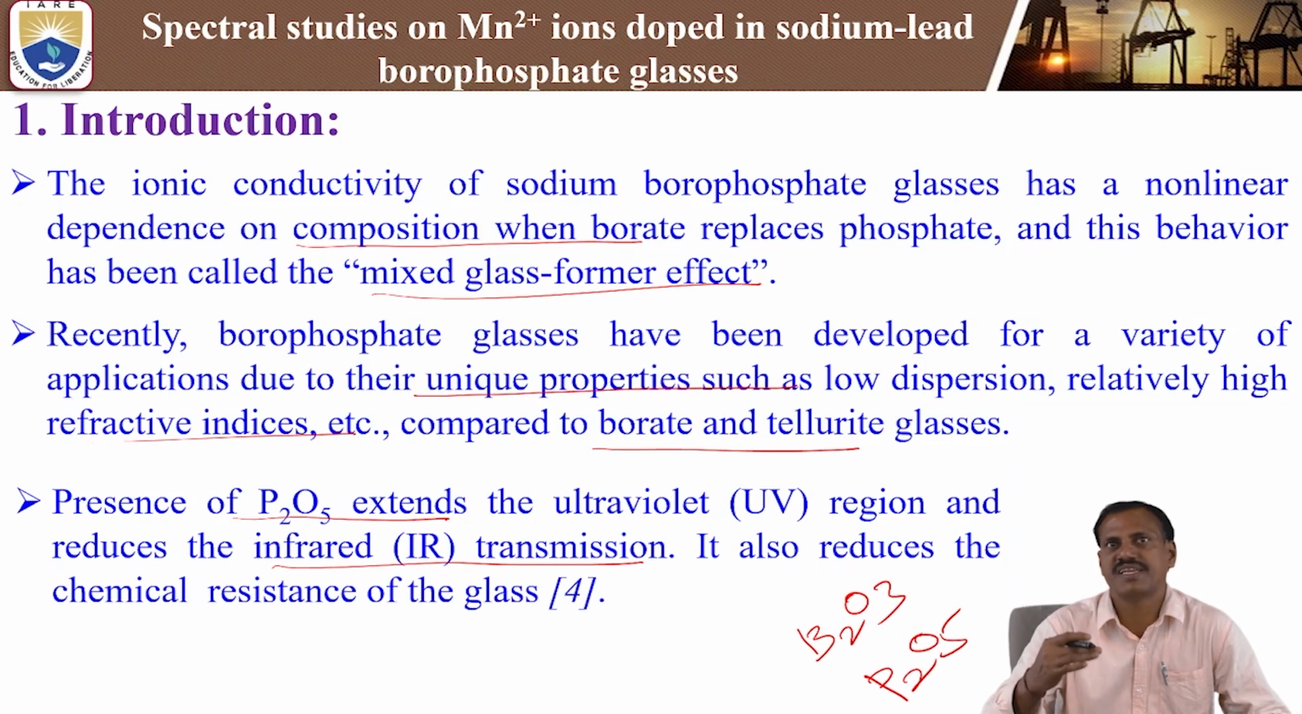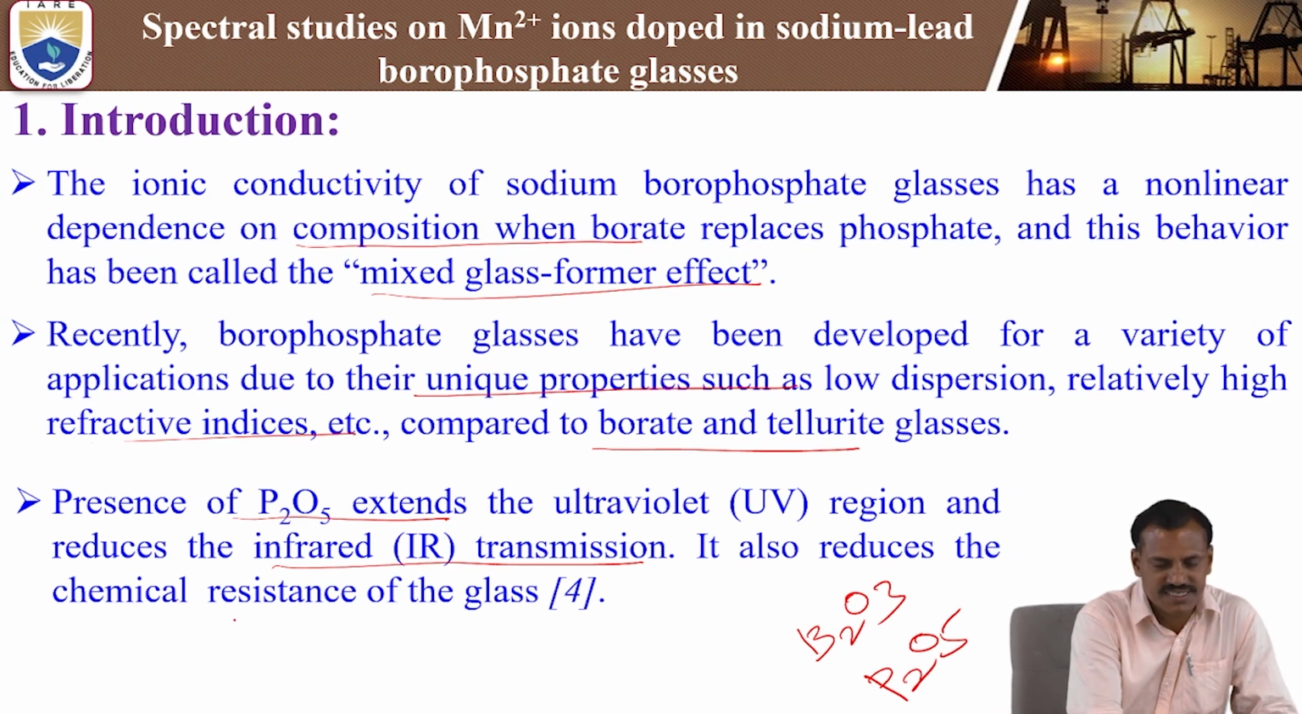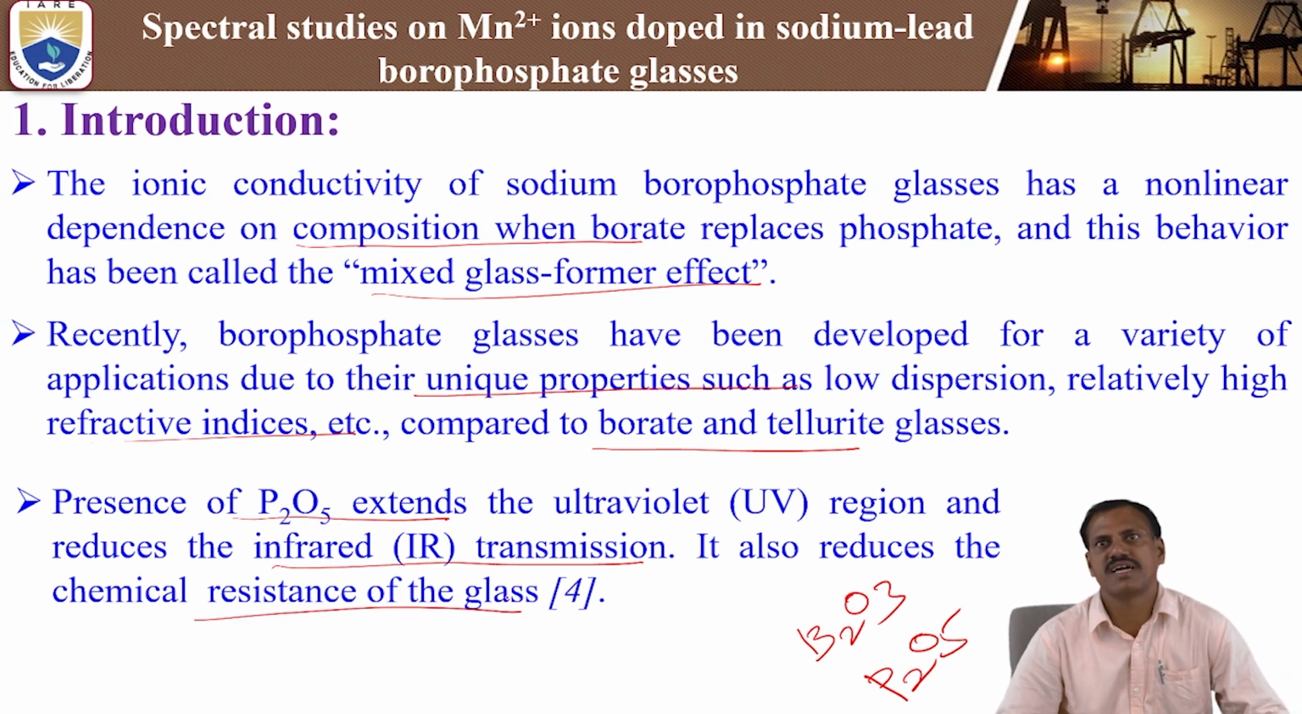If you get 100% transparency in the UV region, in comparison the IR region will be less than the UV region. That is, it reduces the infrared transmission. It also reduces the chemical resistance of the glass. These are some important properties of borophosphate glasses.